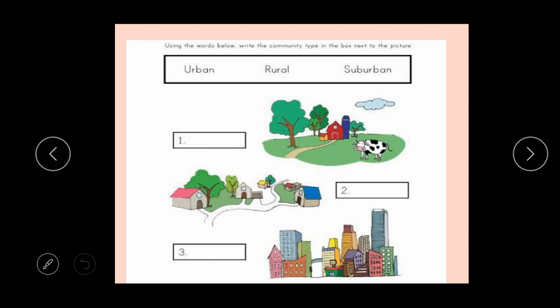So let's look at this picture. Okay, number one, what kind of community is it? You can see the cow, you can see this building, the hut. What kind of community is this? Okay, number one is what? Rural community. Because you can see the trees, you can see the cow. So you can see that farming is actually taking place here. Okay, farming activities. So this is a rural community.